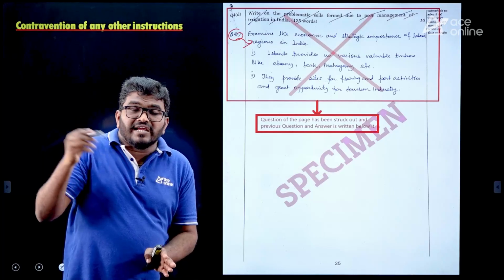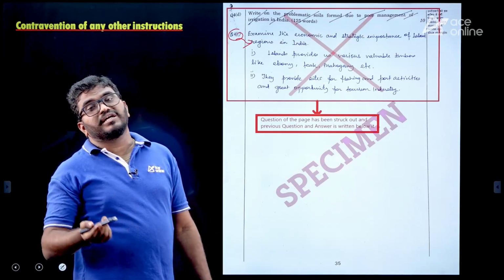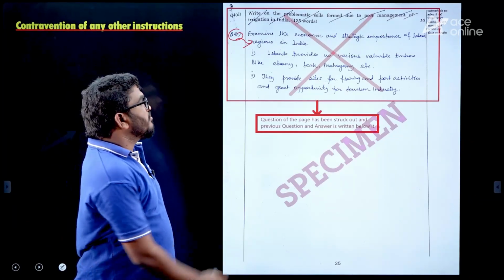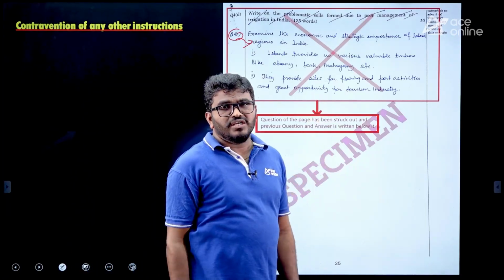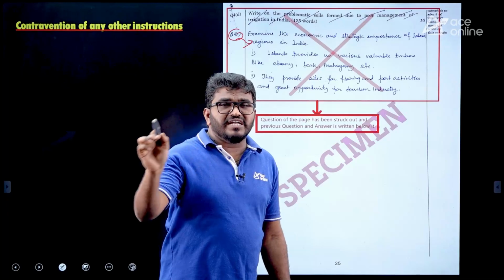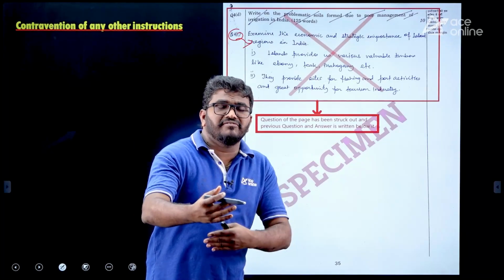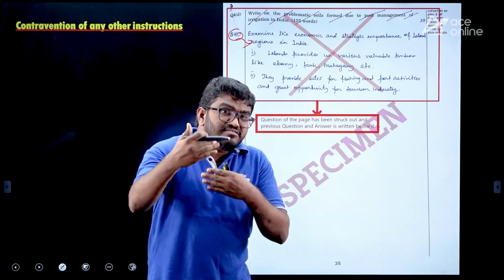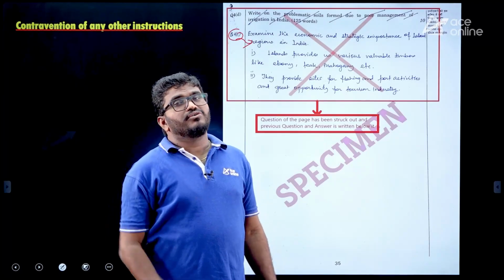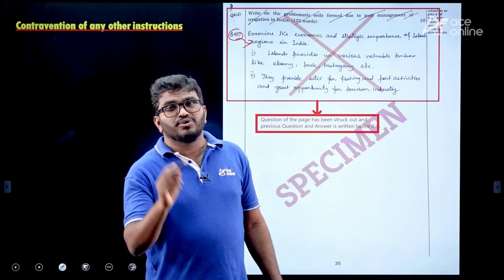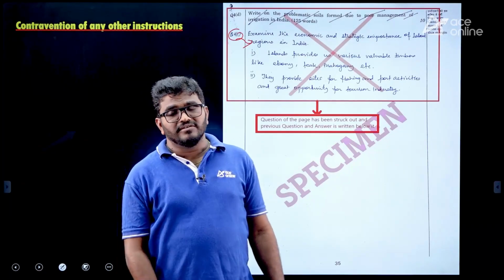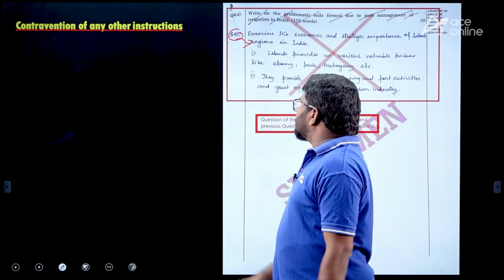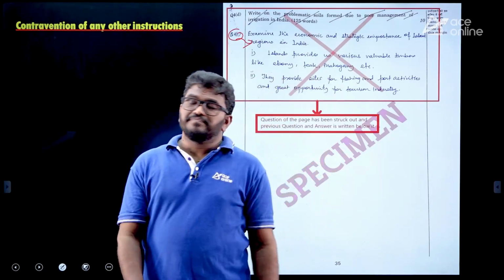Don't strike off another question and write below it. That will not give you marks, so be careful. One question is given 10 marks, and some prescribed space is given; you should write the answer in that space only. Don't go beyond that.